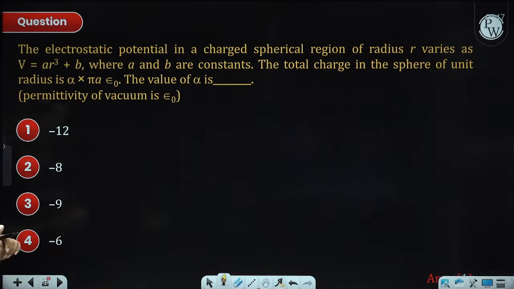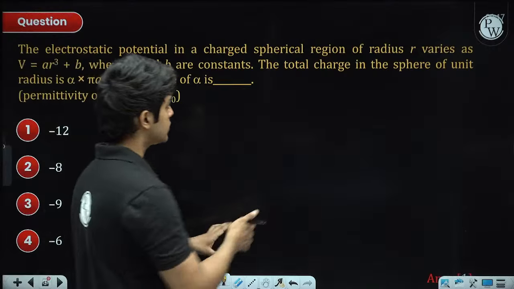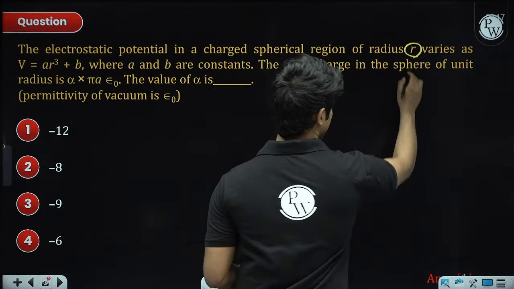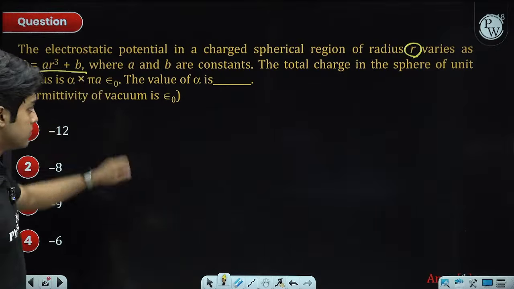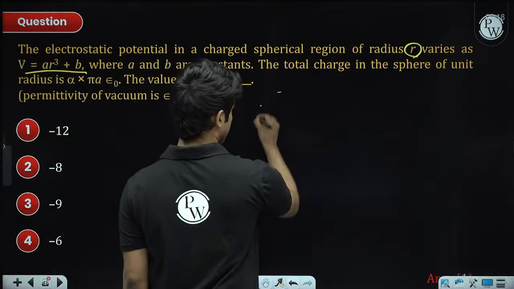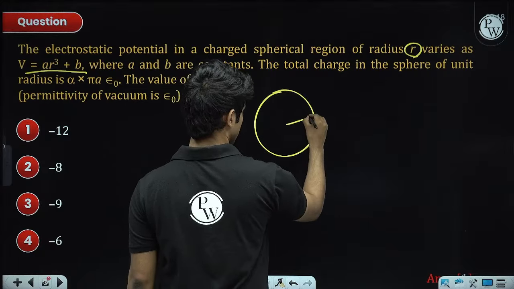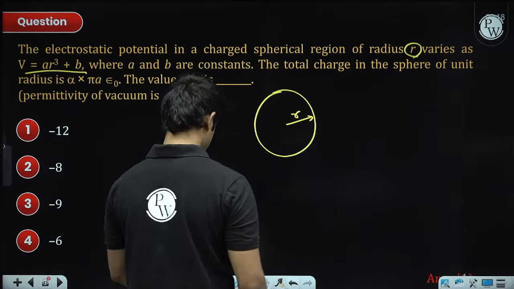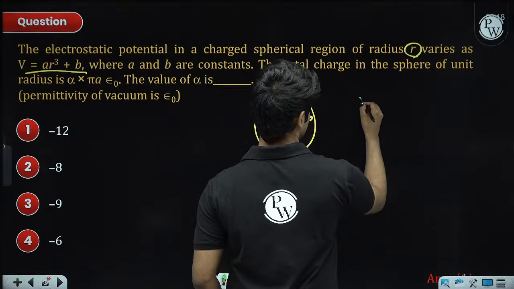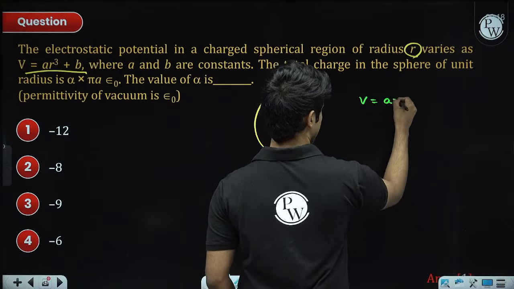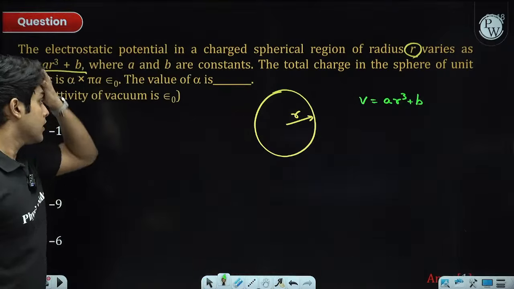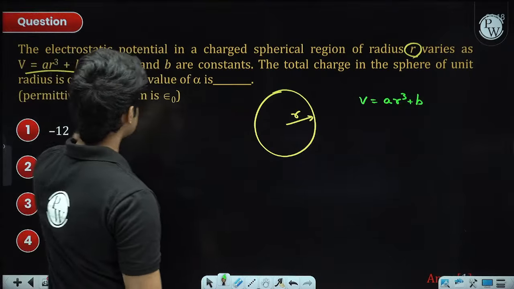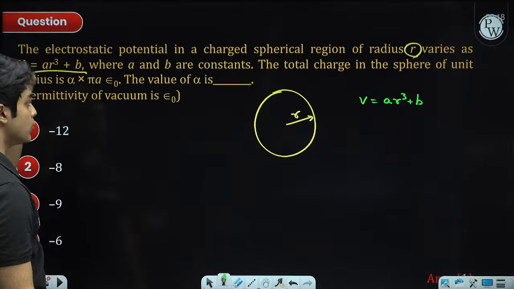Next, electrostatic potential in a charged spherical region of radius R varies as A r cube plus B. Okay, so basically at a general location whose radius is r, the potential is given as A r cube plus B. Now we need to find the total charge in the sphere of unit radius.